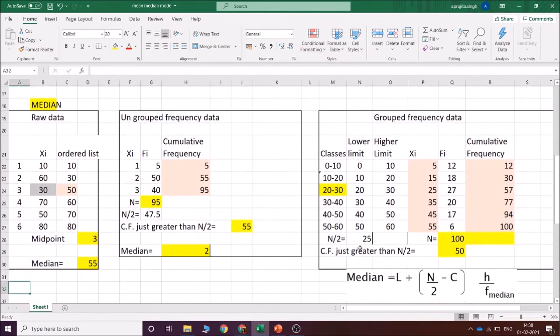Then you have the median. Let's go and see the median for the raw data. For raw data, to find the median, you have to find out whether the numbers are even in number or odd in number.